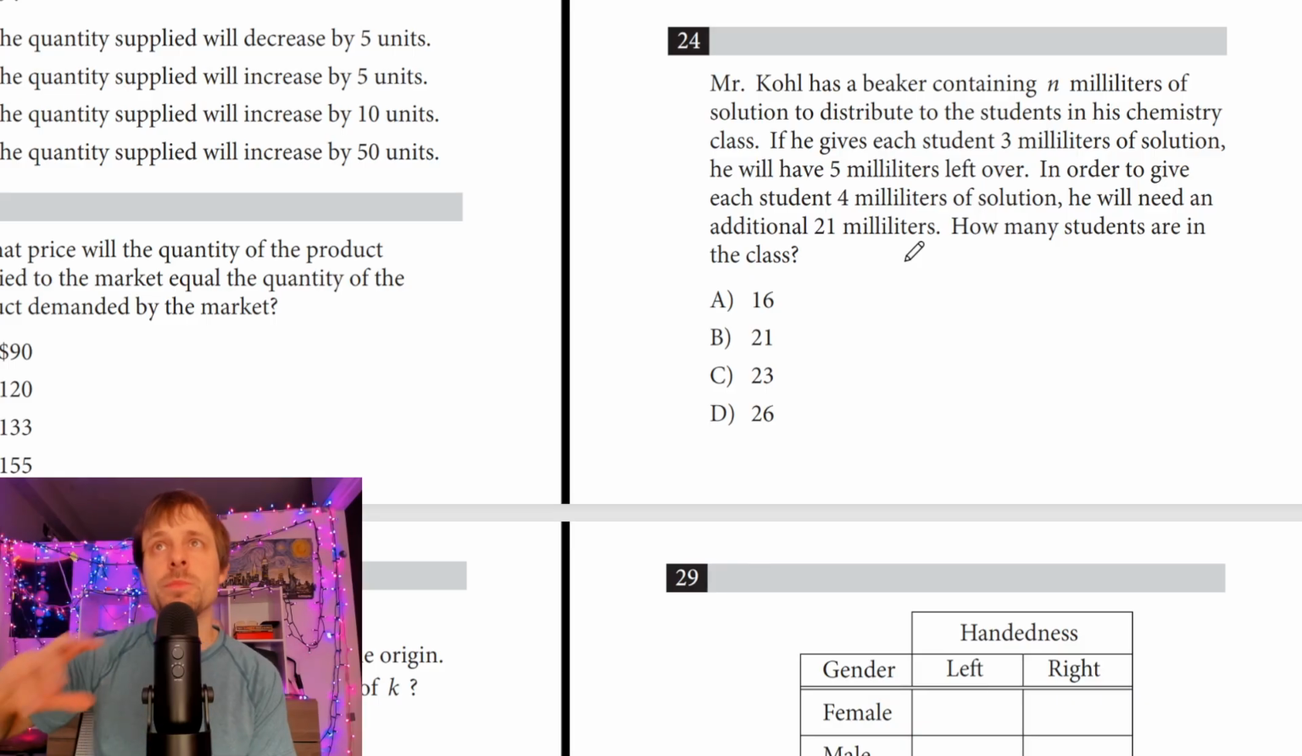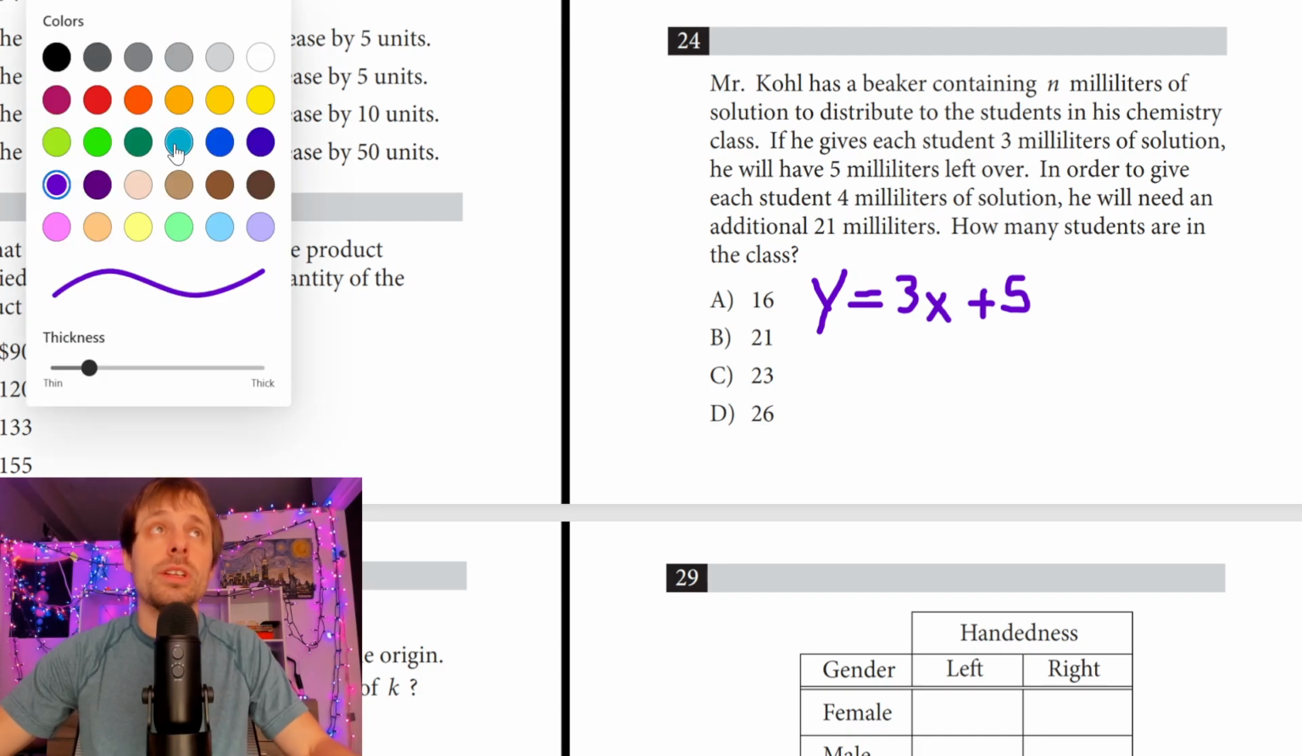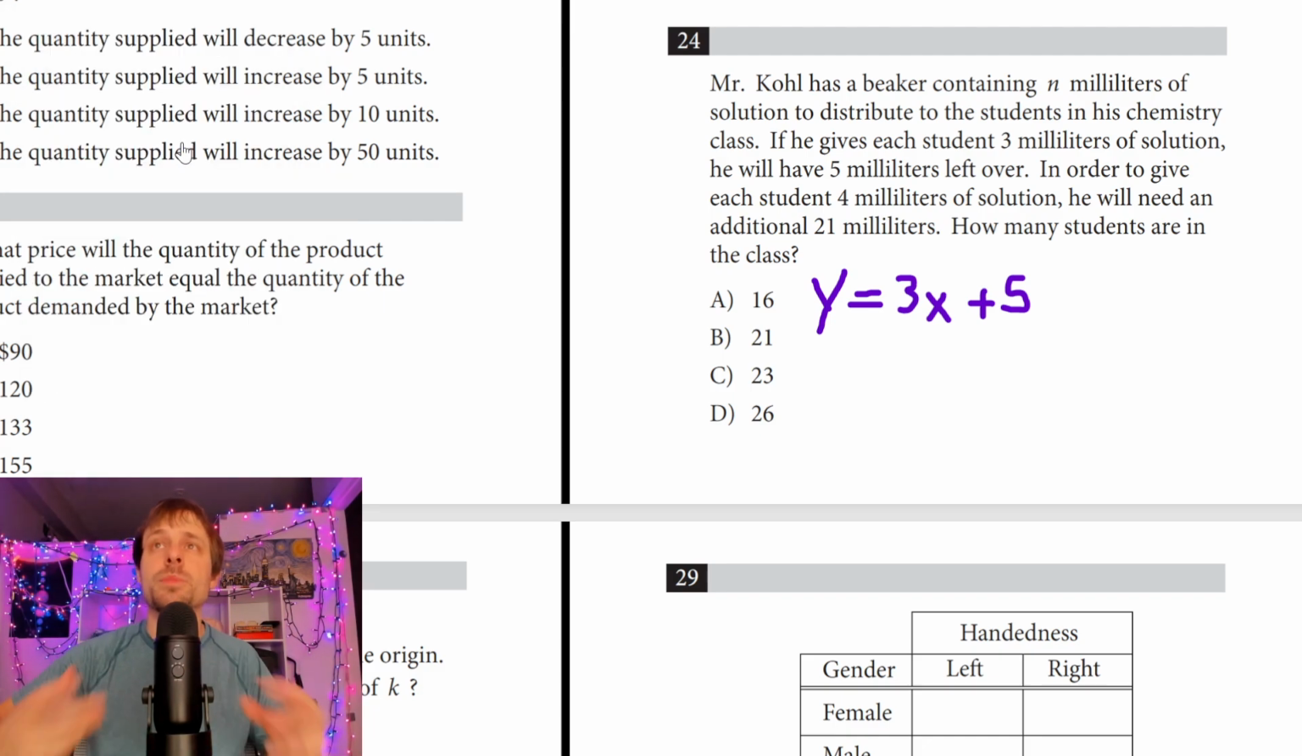We should always be considering y equals mx plus b too, not just the complementary angles, but y equals mx plus b. So if we start with an amount of milliliters, right, and we give 3 to each student, and we have 5 left over, right? This is going to be a really important part of this test, is being able to make these equations. And let's try to use the second equation to help infer how we made these, right?